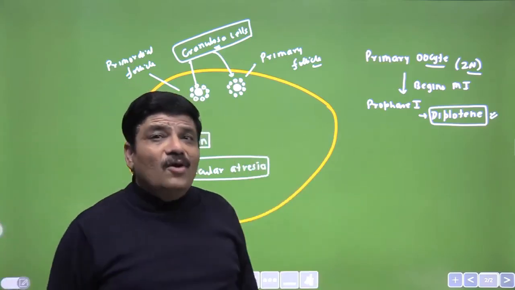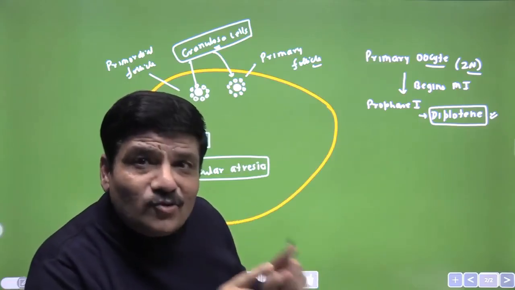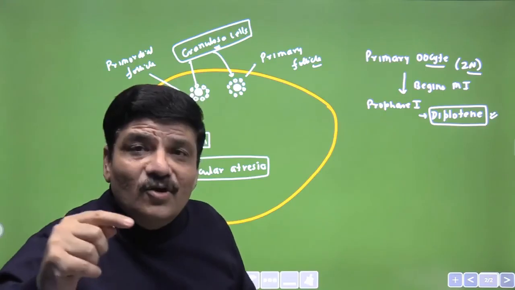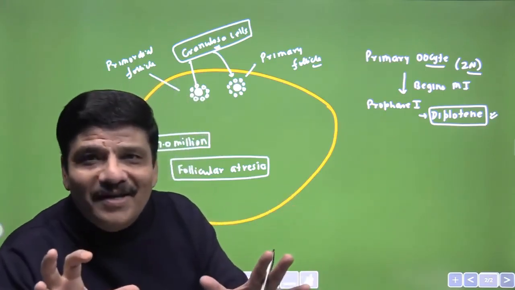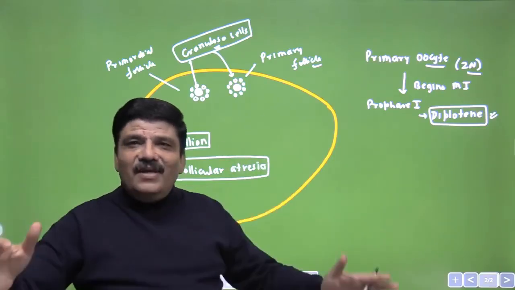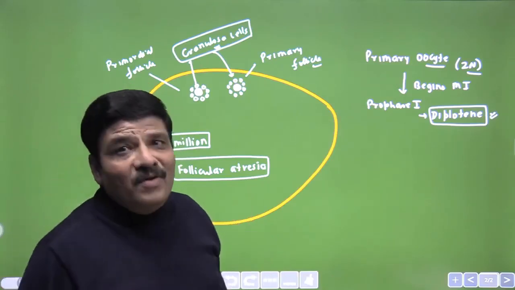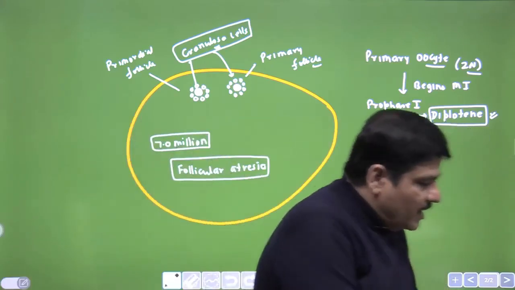Why am I saying almost all of them? Because I know that only 400 or so follicles will develop or mature enough to release an ovum. So the customary fate of a follicle is atresia and not releasing an ovum, because out of 7 million only 400 or so will actually release an ovum. This is very interesting, and let me bring your NCERT right now.